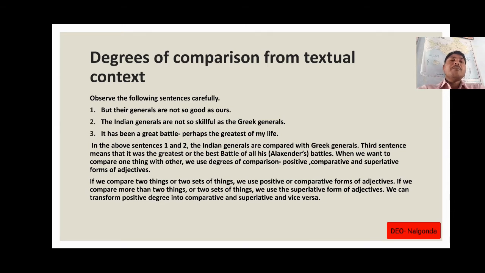If we compare two things or two sets of things, we use positive or comparative forms of adjectives. If we compare more than two things or two sets of things, we use the superlative form of adjectives. We can transform positive degree into comparative degree and superlative degree and vice versa.